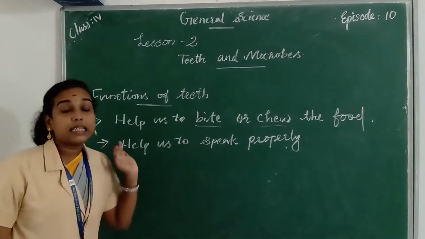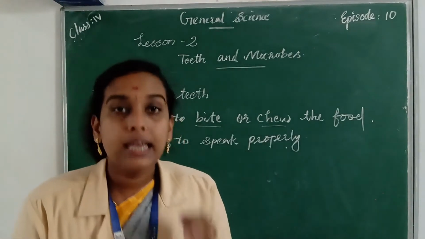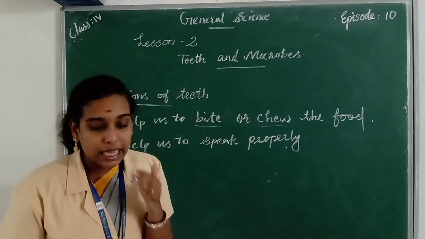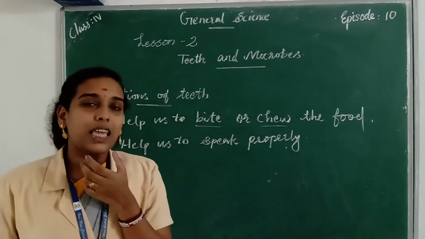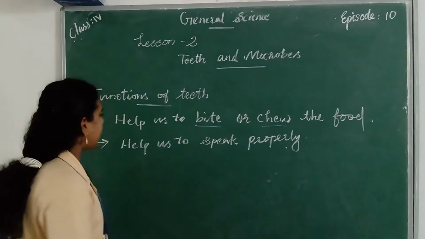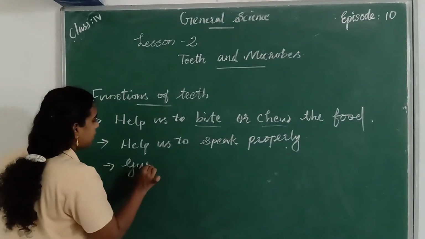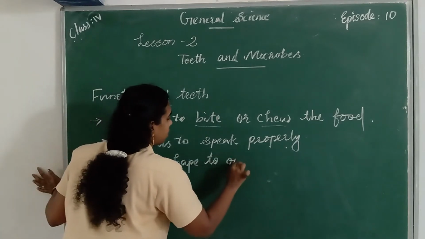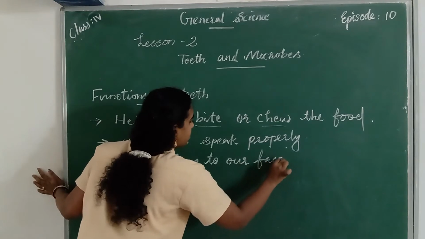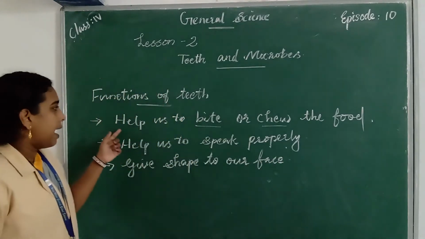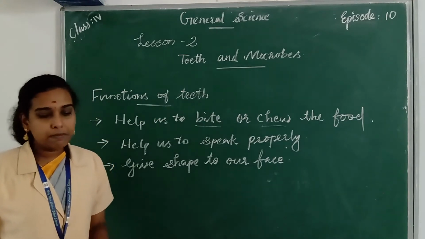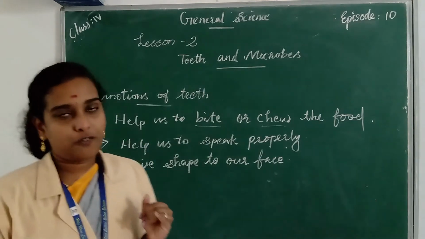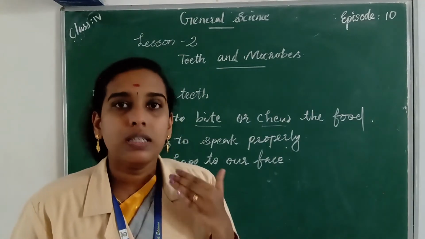Then the second function is that teeth help us to speak properly. And the third function is that teeth give shape to our face. Our teeth give shape to our face. So what are the main functions of our teeth? They help us to bite or chew the food items, help us to speak properly, and give shape to our face. These are the main functions of our teeth.